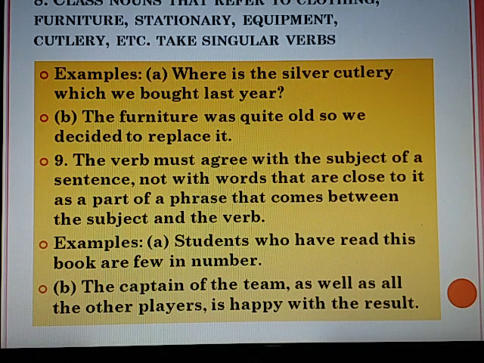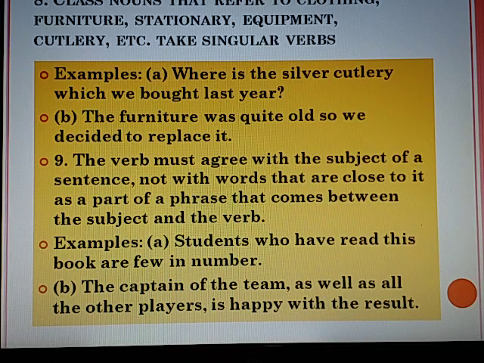Class nouns that refer to clothing, furniture, stationery, equipment, cutlery, etc. take singular verbs. Example: where is the silver cutlery which we bought last year? The furniture was quite old, so we decided to replace it. Here, furniture refers to a class, so it takes the singular verb was, and silver cutlery takes the singular verb is.